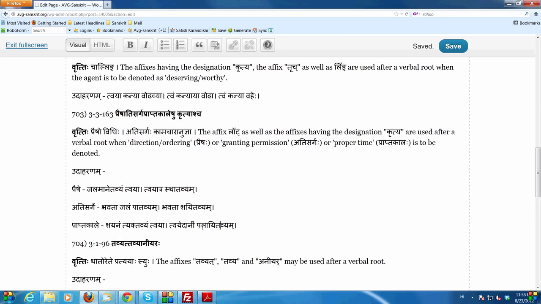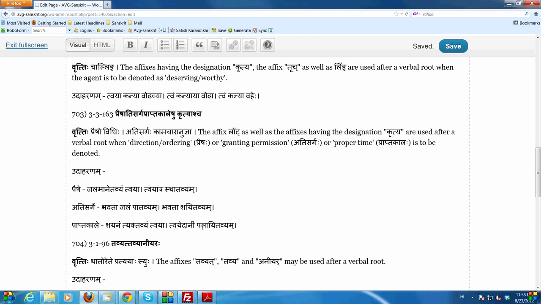Okay, so now after looking at these various meanings in which the kritya pratyayas are to be used, one more reminder, the same reminder as before, is that these sutras are not really required because we had the authority to use kritya pratyaya in any passive sense by 3.4.70, which is the most important sutra: tayoreva krityakta khalarthah. But these rules prescribe lakaras to be used in these meanings, and in order to make sure the kritya pratyayas are not overruled by the lakaras, Panini again includes krityah in the sutras to make sure that kritya also can be used in these meanings. And now let us start deriving these forms.